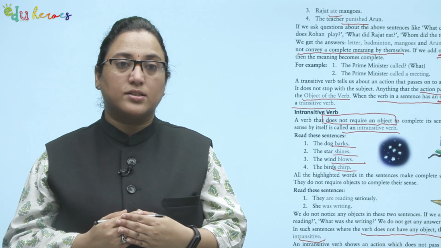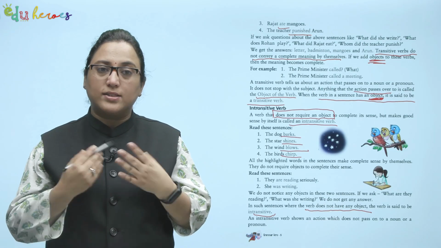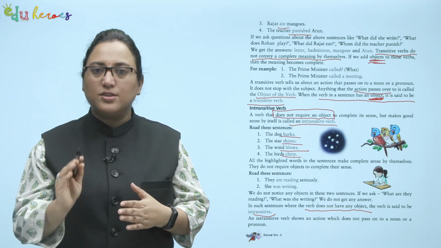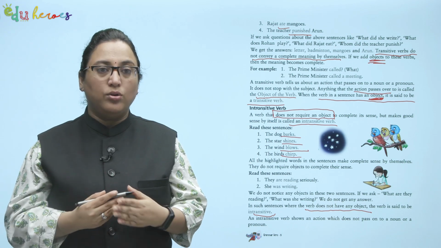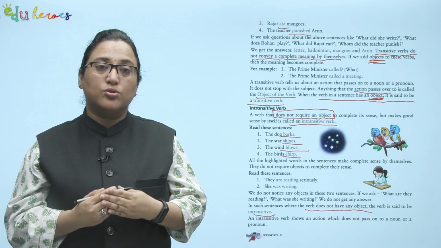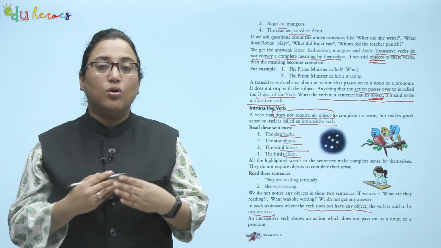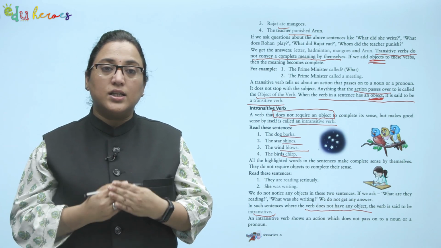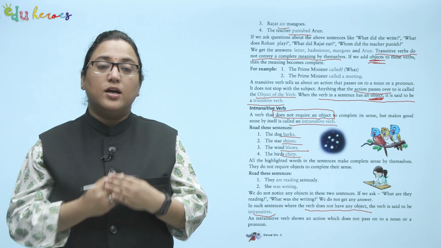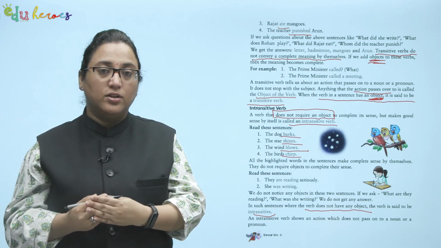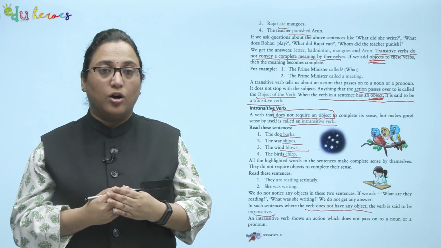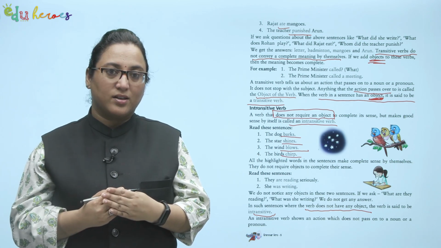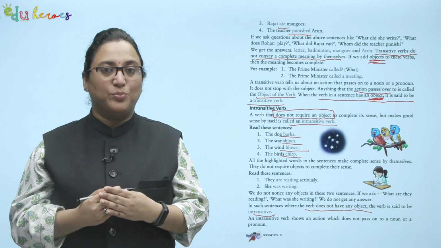So let's revisit the definition of intransitive verb once again. An intransitive verb shows an action which does not pass on to a noun or a pronoun. Or we can also say there is no object here. Hence, there is no question of the object receiving any action. So children, these were the two main types of verbs, transitive and intransitive. Do revisit your understanding of object of a verb to strengthen this concept. Do practice the given exercises in your book.